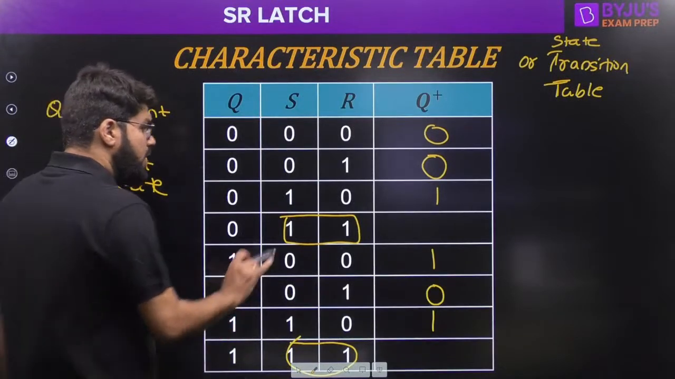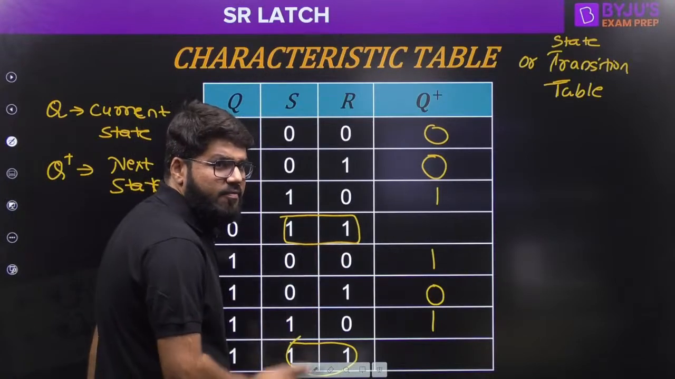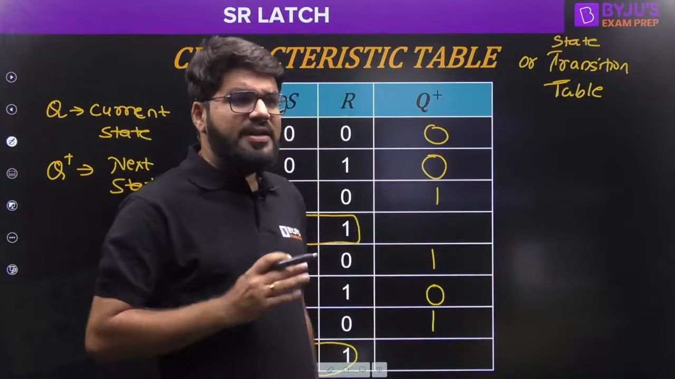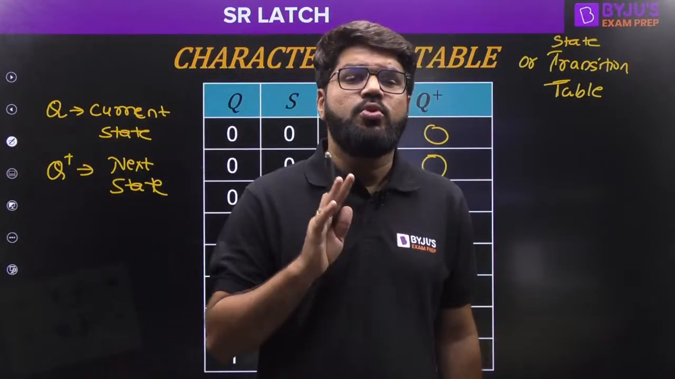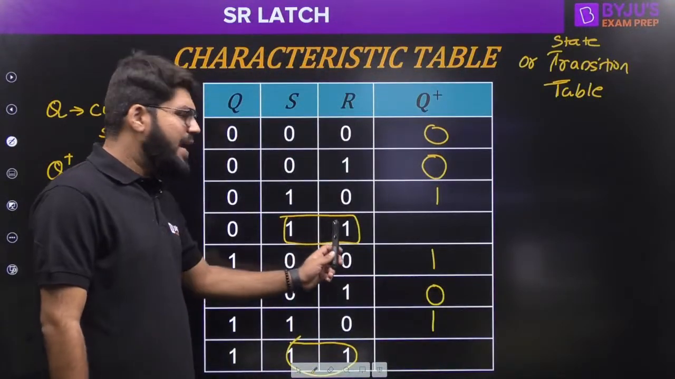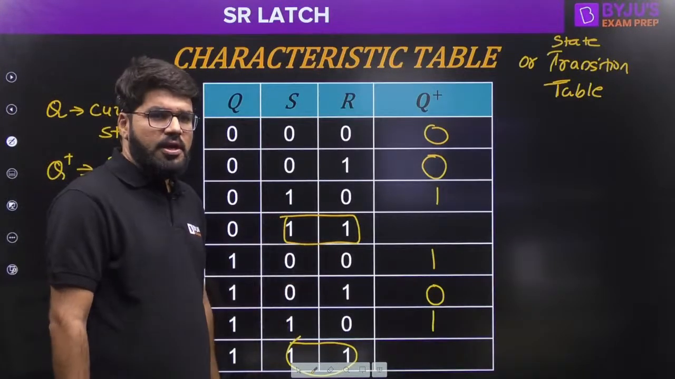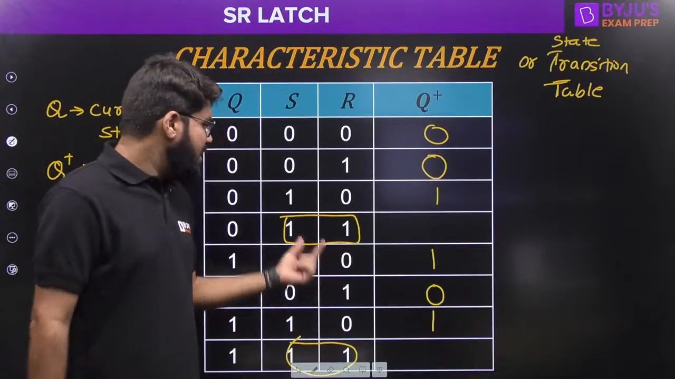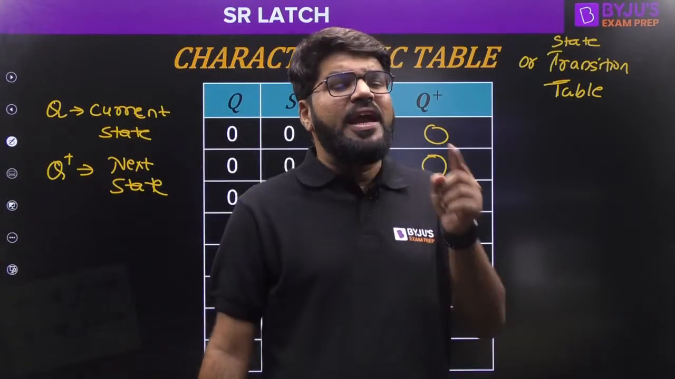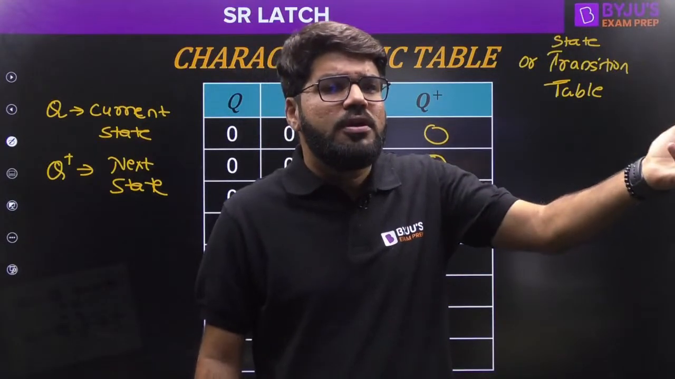Okay, so if both the inputs are 1, 1, the device will go into invalid state, and that is why as a user we have to assure that we don't apply this particular input. We don't apply S and R both 1. We don't want the system to go into invalid state, so we should not apply the input. As a user we have to guarantee that S and R both equal to 1 should not be applied, right?